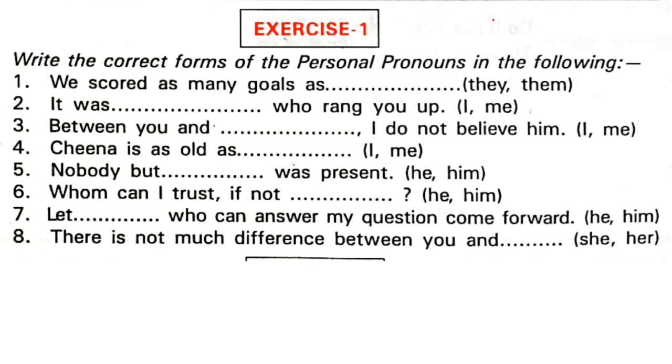Write down the correct form of personal pronoun in this. We scored as many goals as they. Yes, they. It was dash who rang you up. It was me. It was I who rang you up. I, not me. Listen children.